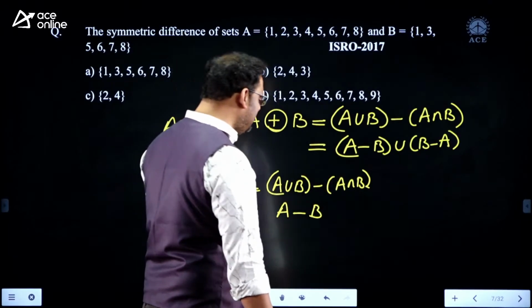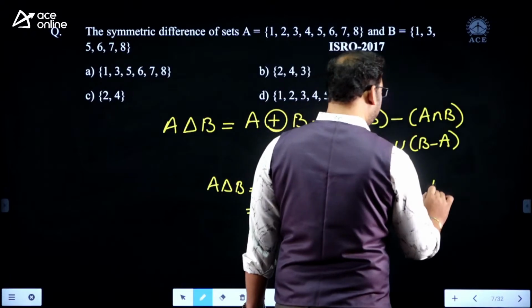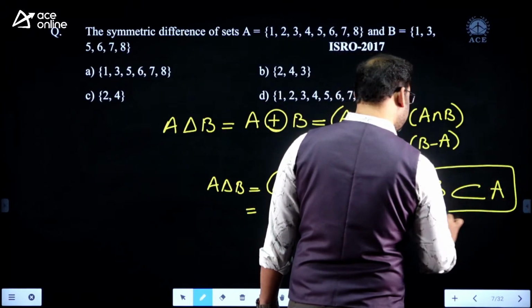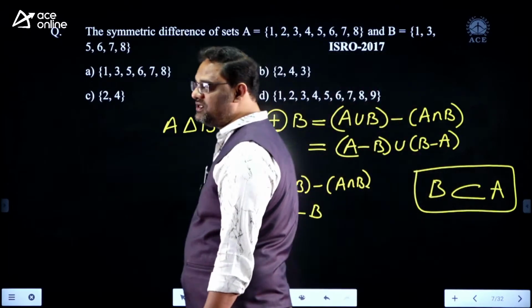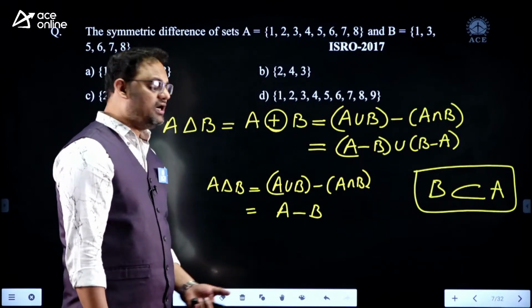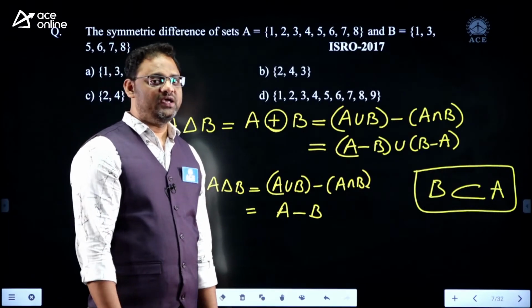Are my words clear? Because B is a proper subset of A, A union B is A and A intersection B is B. And you know the meaning of difference, minus.